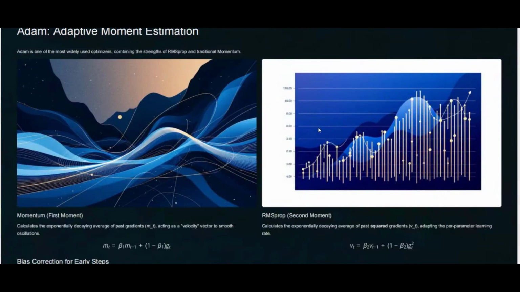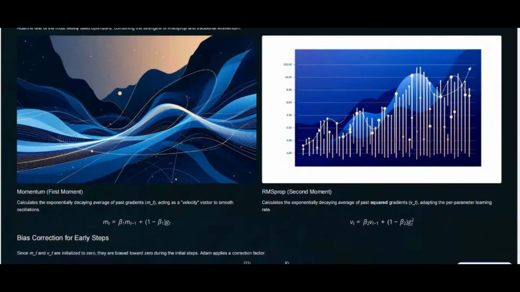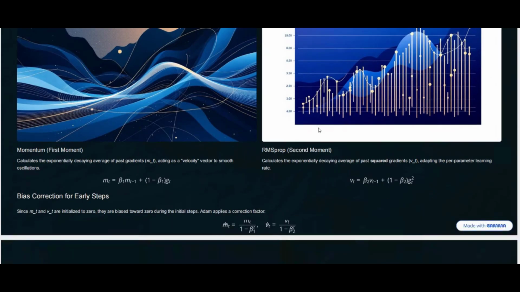Now moving to adaptive moment estimation, that is Adam. It is now the most commonly used adaptive optimizer. If we don't know the specifications of a particular neural network or our particular needs, we just take Adam, as it is very robust and can adapt to many conditions. It combines the features of two things: first momentum, and second RMSProp. Momentum is a decaying average of past gradients, which we call velocity, and it has the same kind of formula as before. The second part is the average of past squared gradients, calculated the same as in RMSProp, and it also has bias correction.